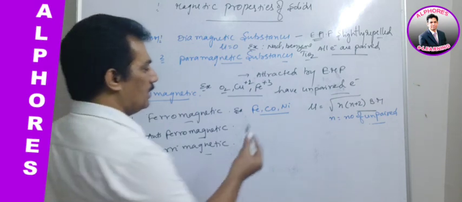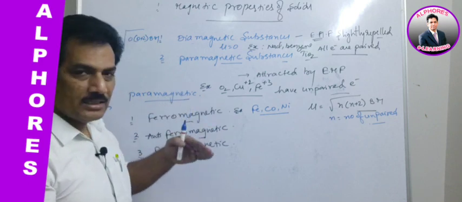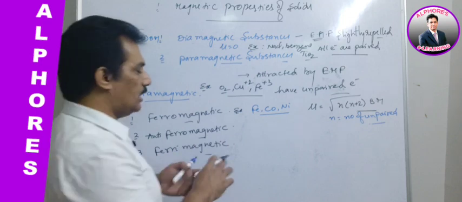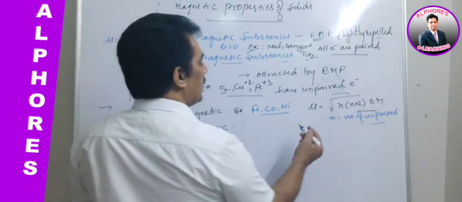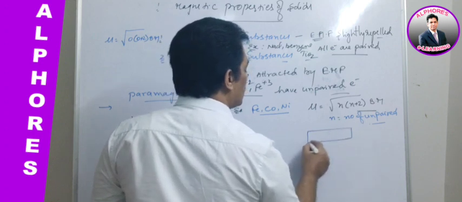Let us have a discussion about all these three with one example. Let us assume that these have 6 unpaired electrons in the outermost orbit like this.